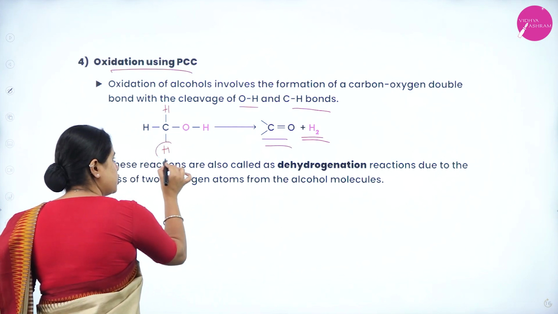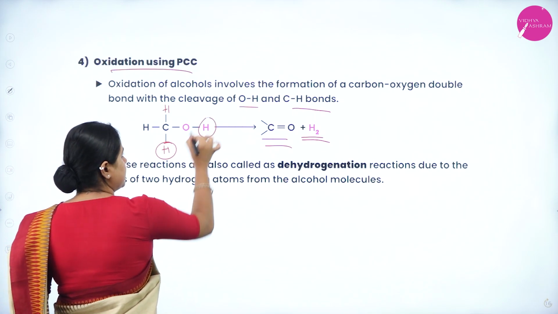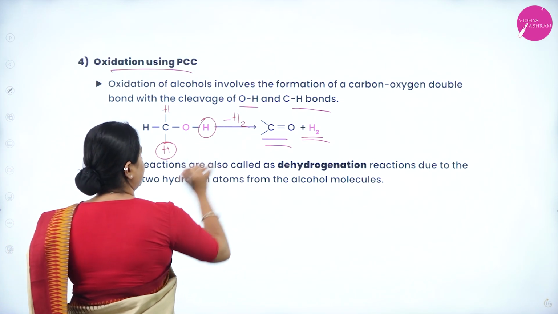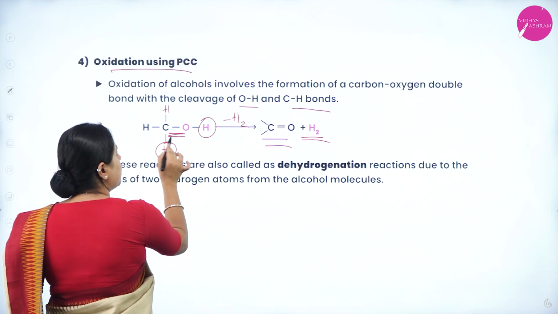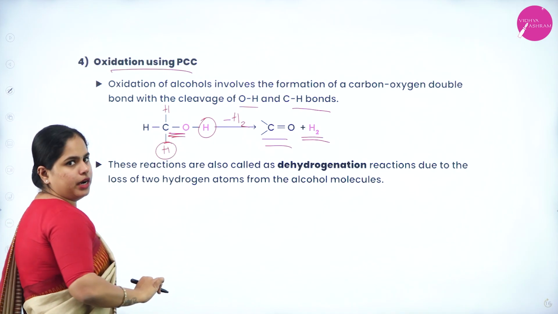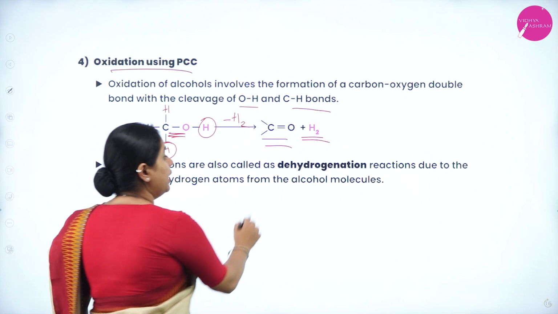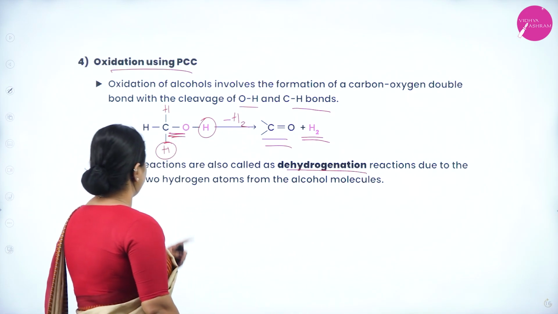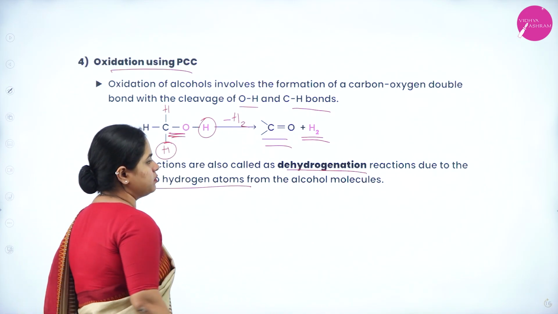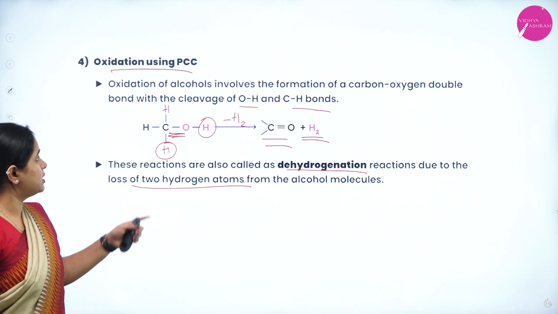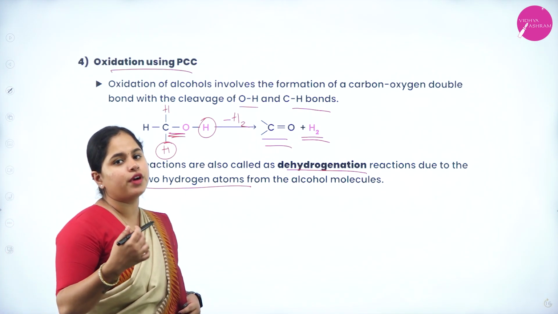That means let's assume this hydrogen is removed and this hydrogen is removed. Hydrogen is being removed. So what happens? There will be a double bond between the carbon and oxygen which is shown here. These reactions are also called dehydrogenation reactions due to the loss of two hydrogen atoms from the alcohol molecule. So oxidation, you can remember it as removal of hydrogen atoms.